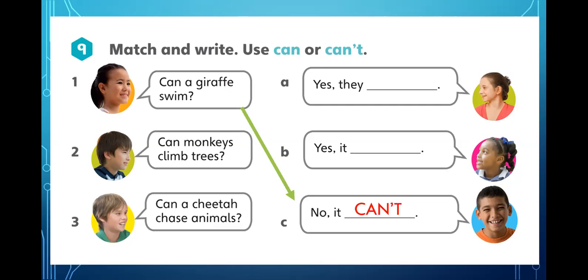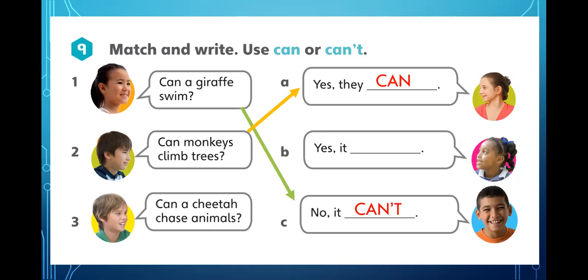They can. Can monkeys climb trees? Yes, they can. All right, remember that we're talking about monkeys. That's plural, so we have to use they. They is representing monkeys. Yes, they can.